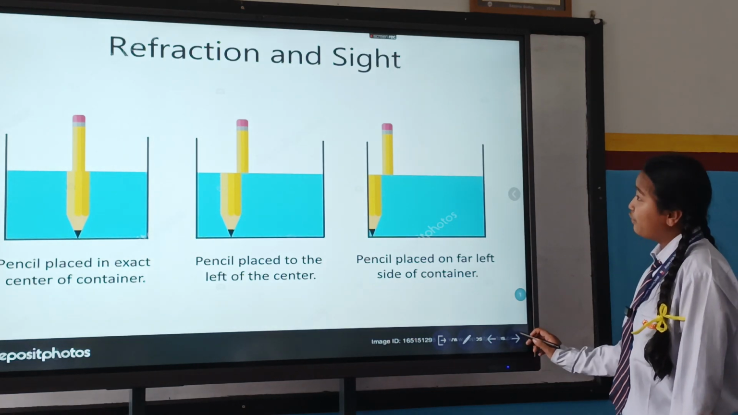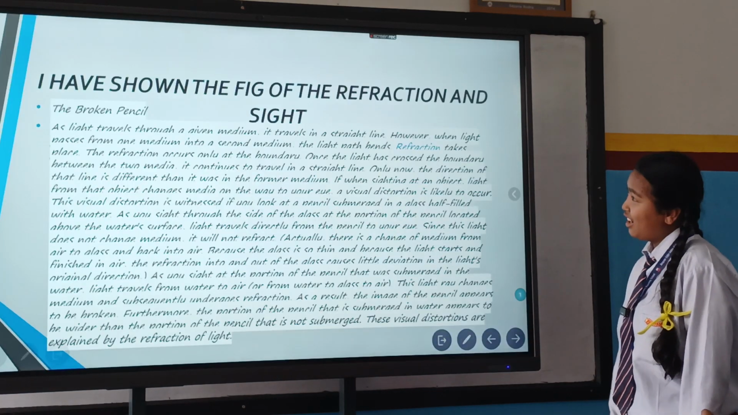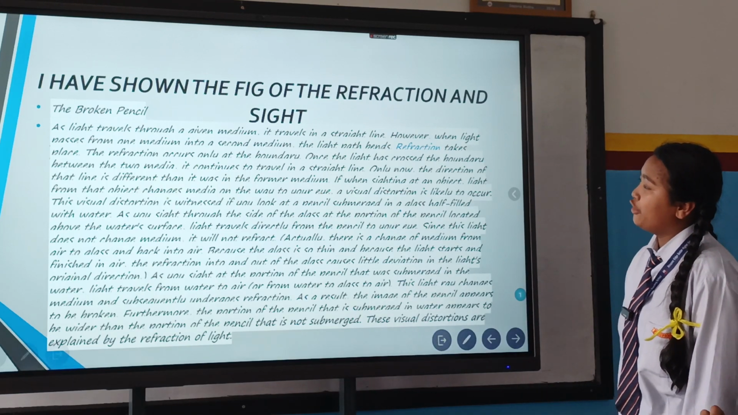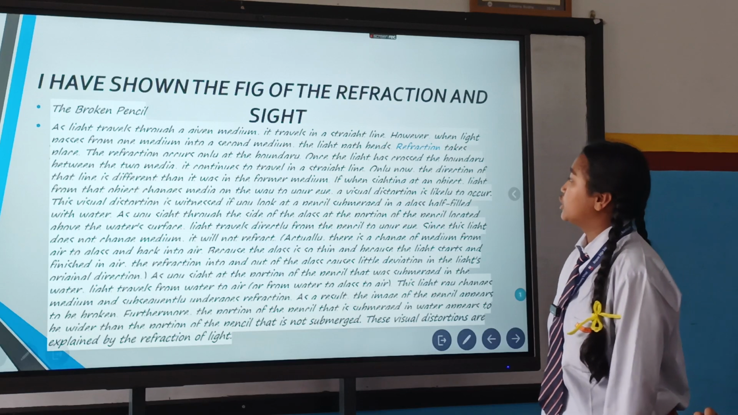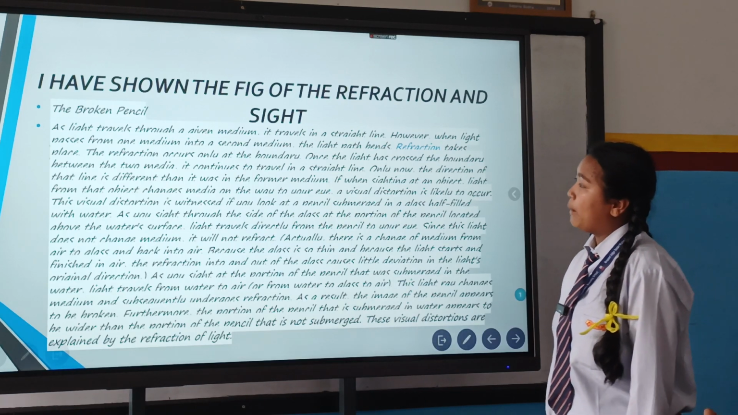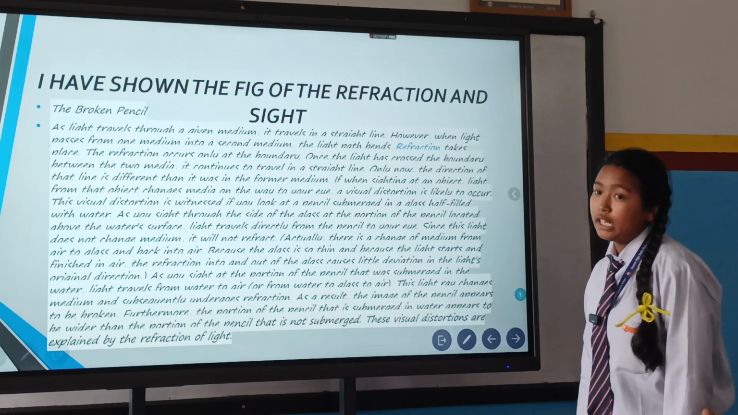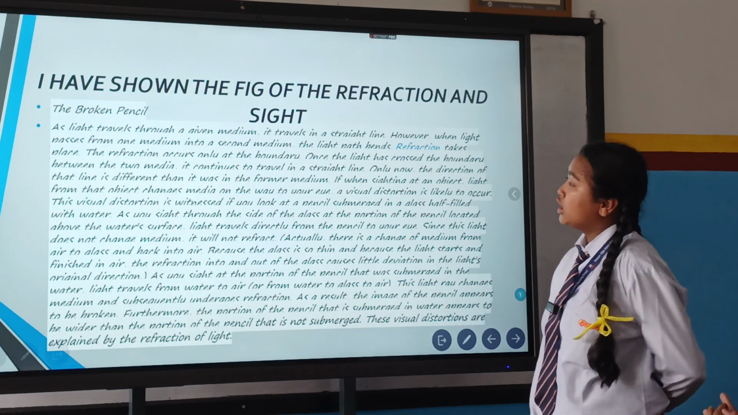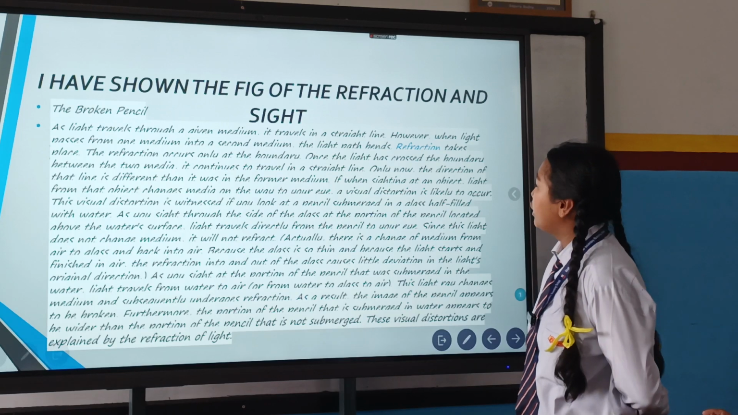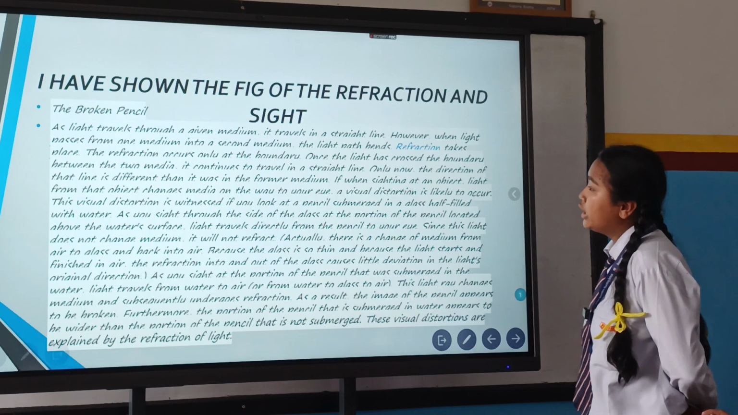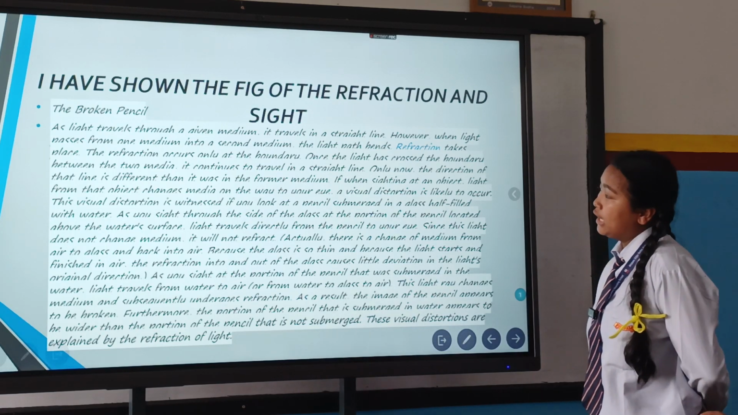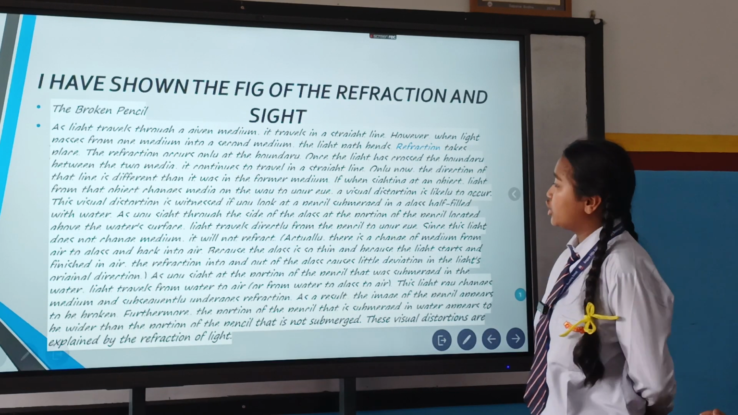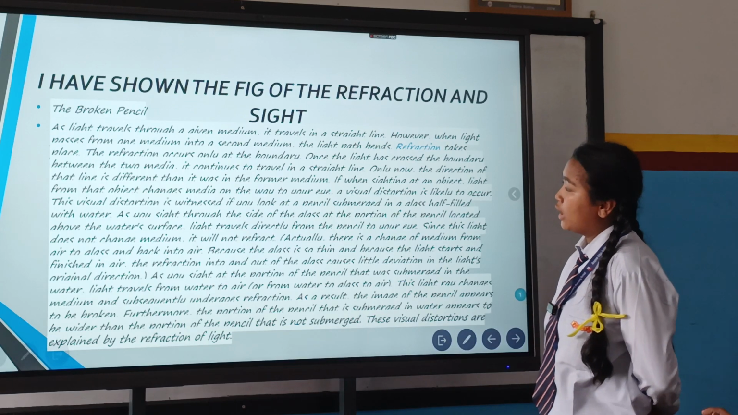Refraction of light. The principle is this: as light travels through a given medium, it travels in a straight line. However, when light passes from one medium into a second medium, the light path bends. Refraction takes place. The refraction occurs only at the boundary. Once the light has crossed the boundary between the two media, it continues to travel in a straight line, only now the direction of that line is different.